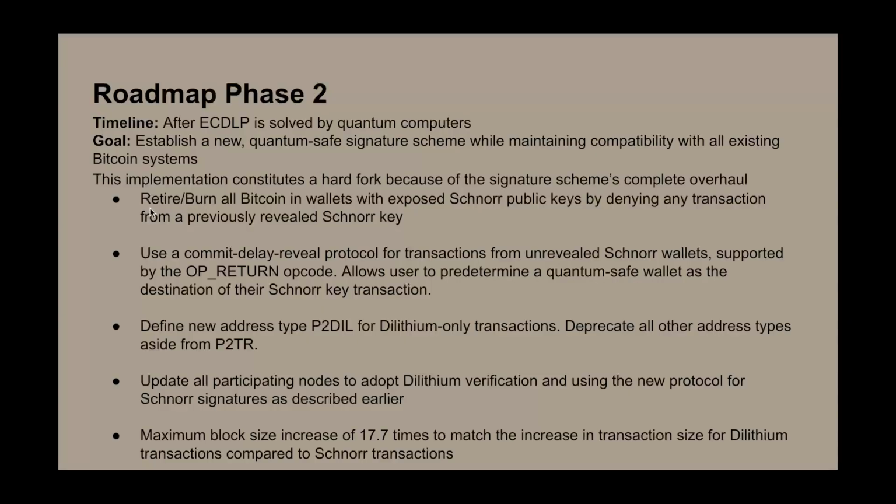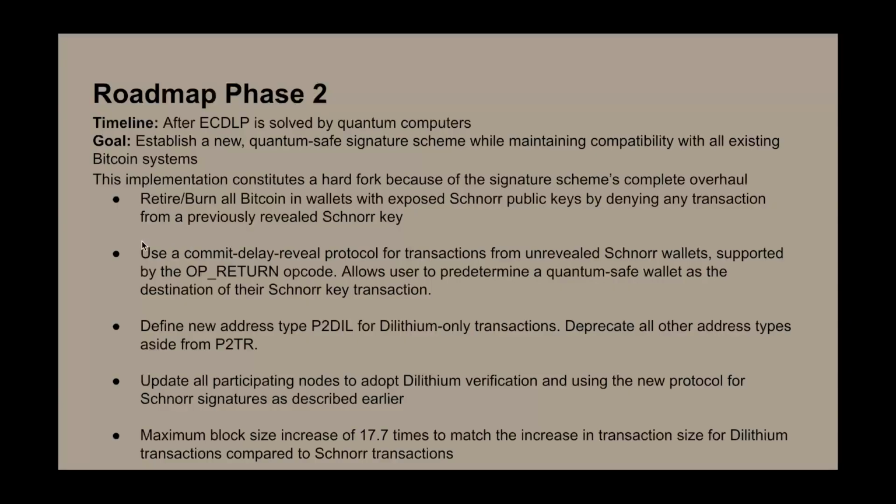So first of all, as we mentioned, we will retire or burn all Bitcoins in wallets with exposed Schnorr public keys simply by denying any transaction if the Schnorr key has already been revealed. This is to lessen the incentive of people trying to break Schnorr signatures, basically.